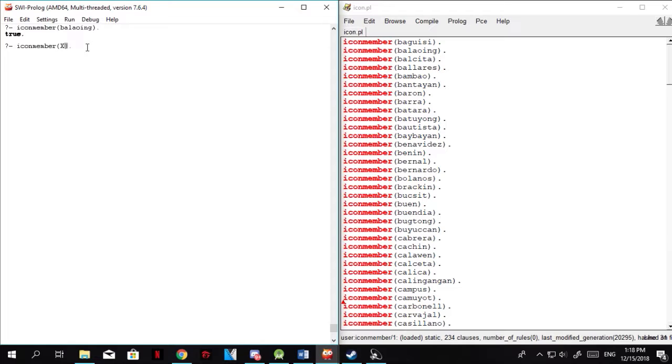So whenever you enter this, you can see that. To continue looking through the list, you have to press semicolon. If you press enter, just by accident, just like I did, it will end the process and go back to the terminal.